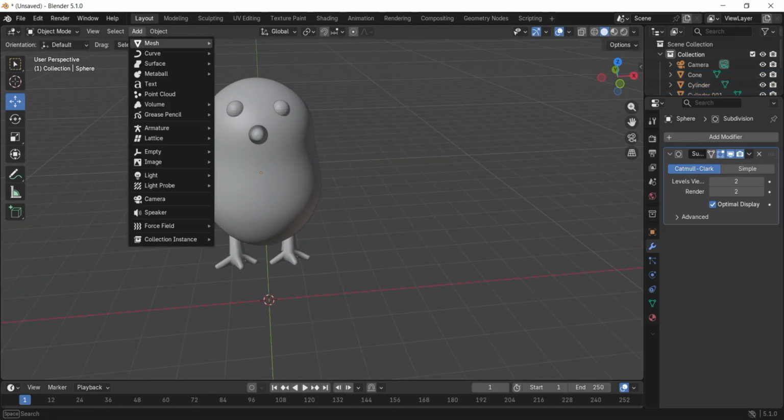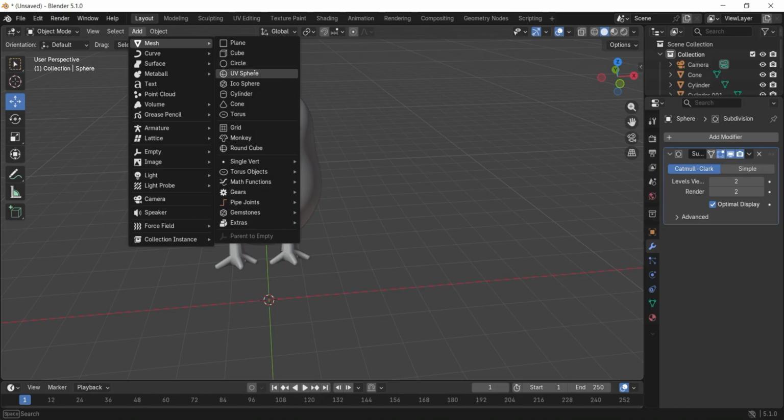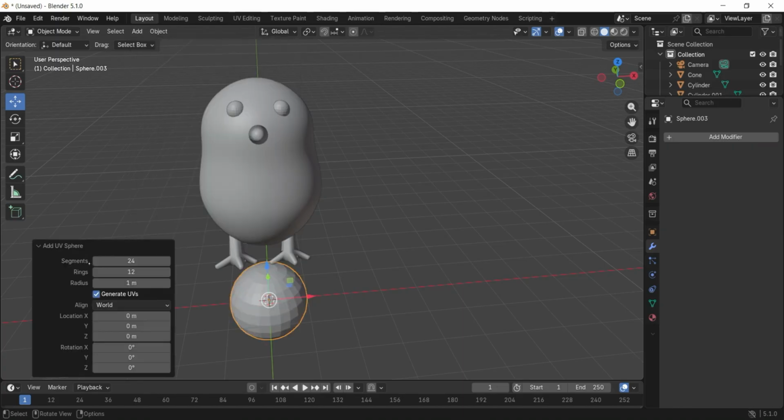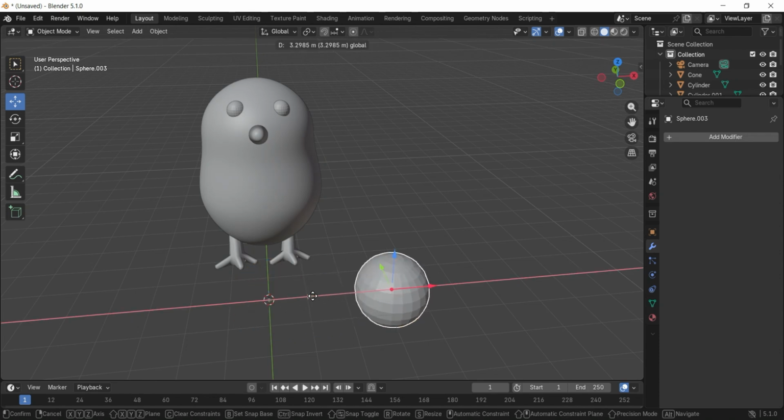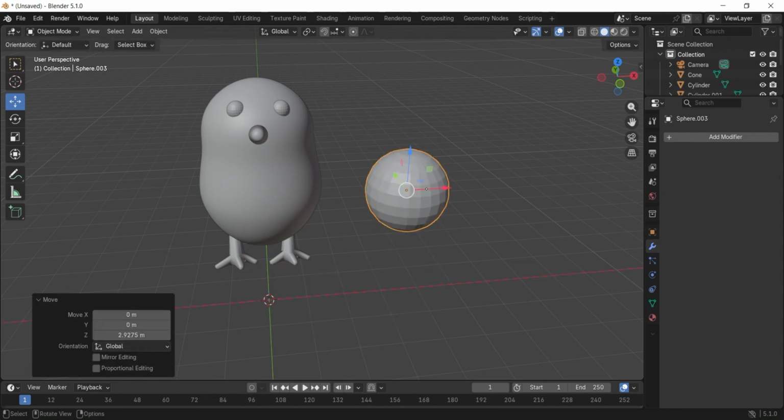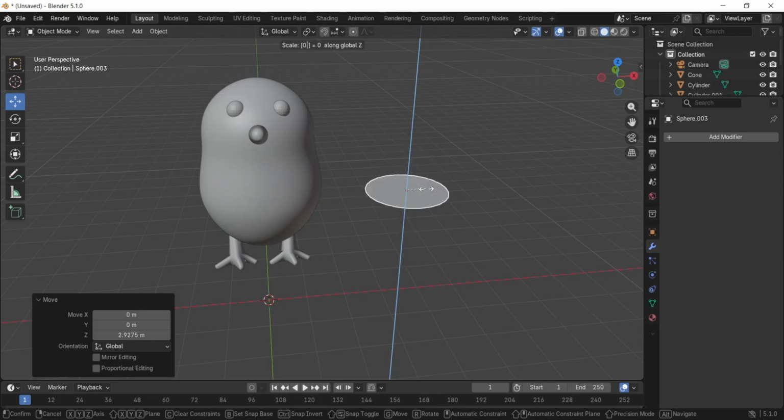Let us add the wing now. This time we will add a UV sphere. Set segments to 24 and rings to 12, move with G, scale it in the Z-axis to about 0.6.